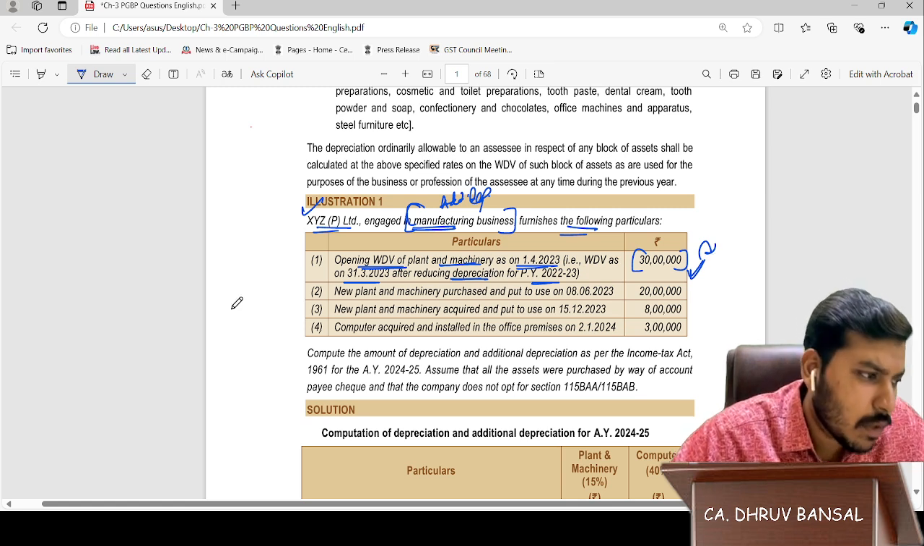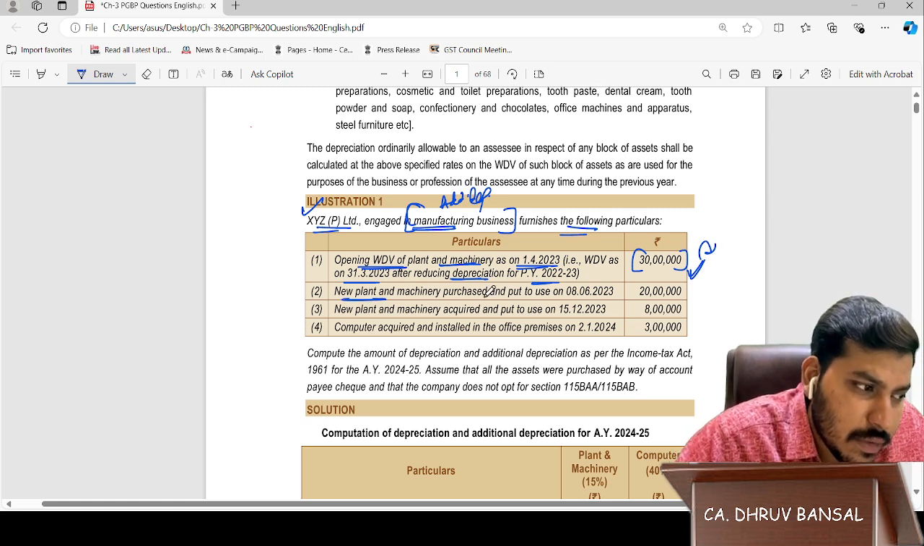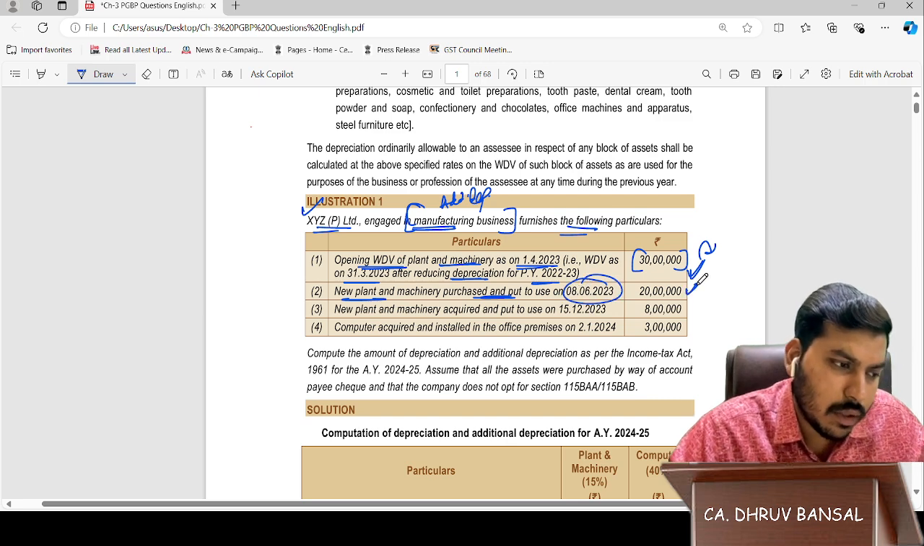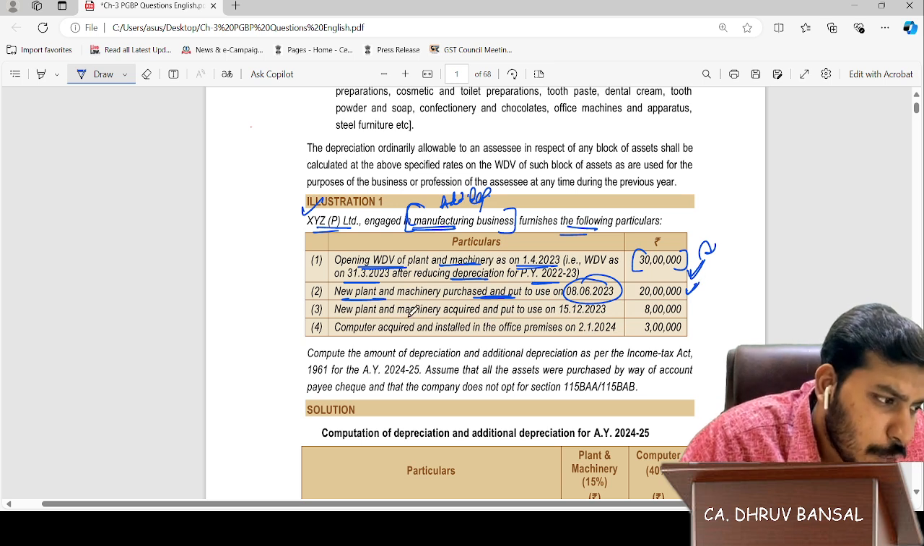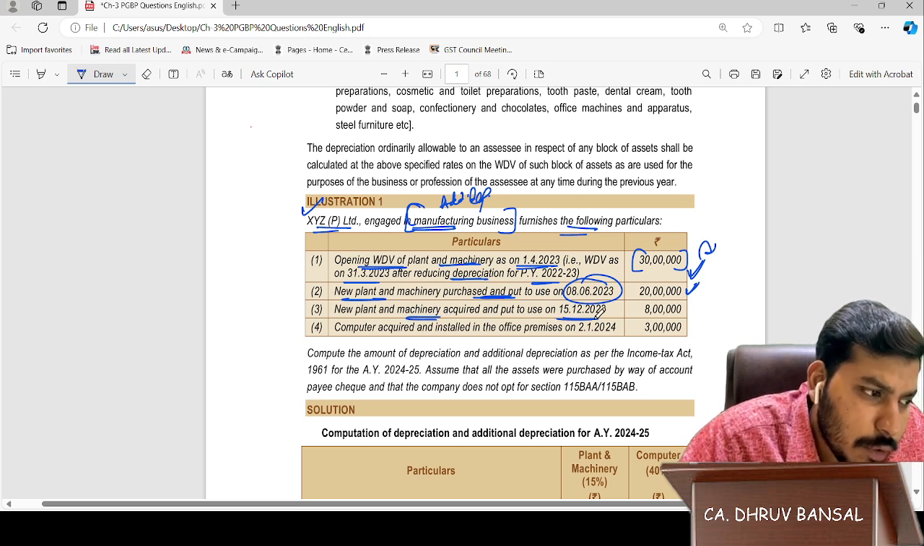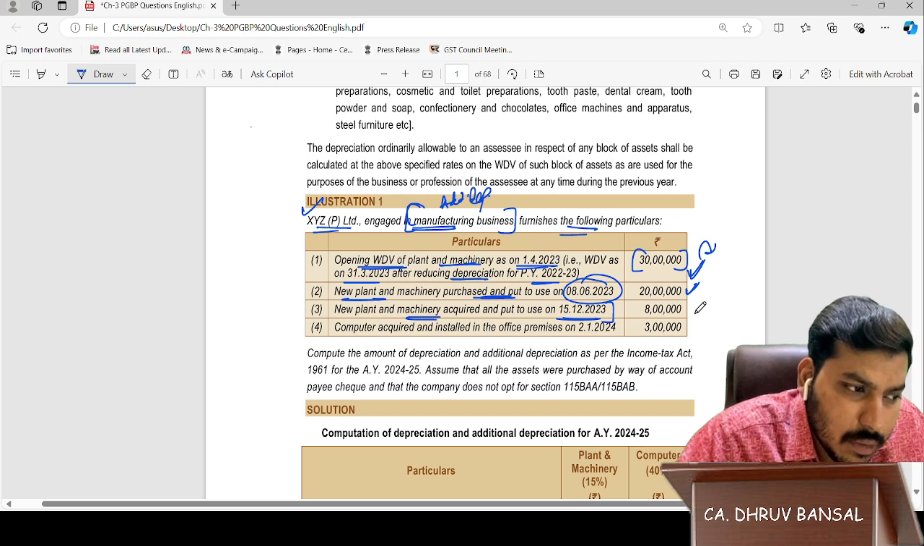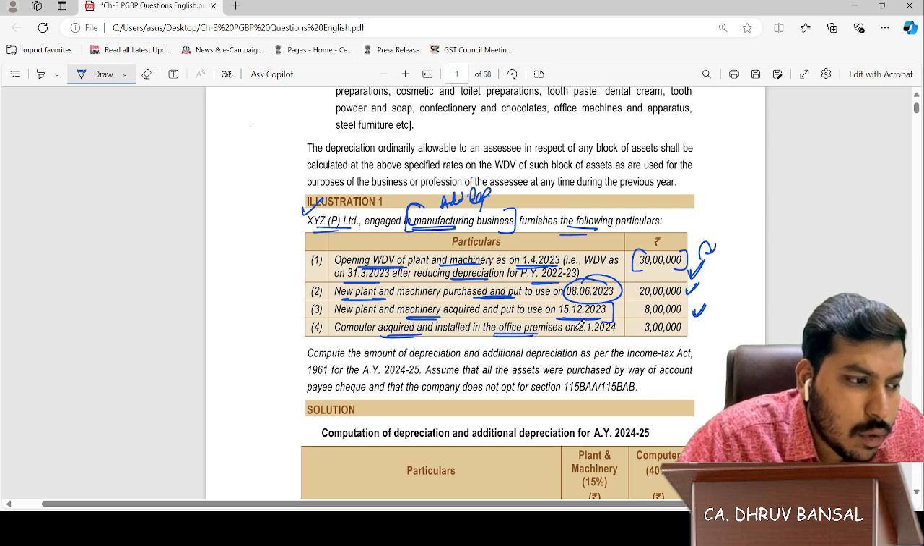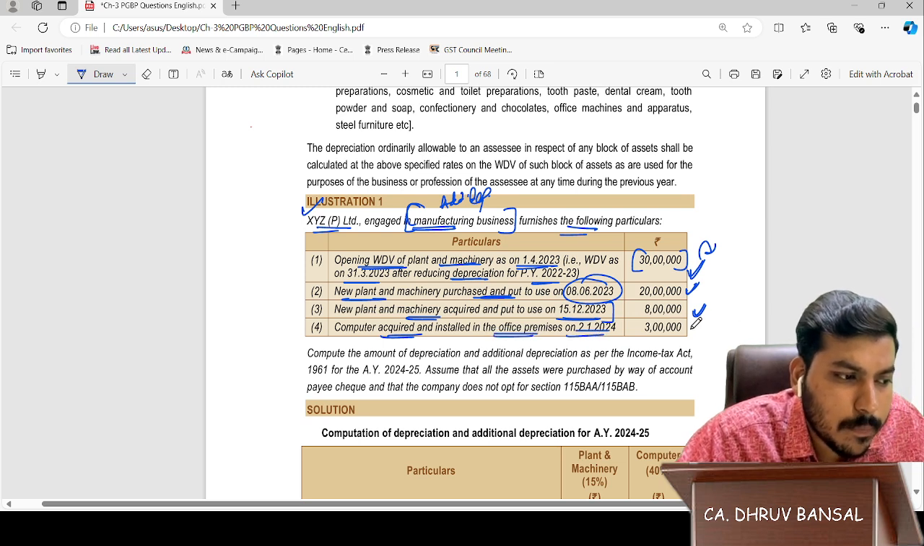New plant and machinery purchased and put to use on 8/6/2023 of 20 lakhs. No issues. New plant and machinery acquired and put to use on 15/12/2023, 8 lakhs. Computer acquired and installed in the office premises on 22/1/2024 of 3 lakhs.